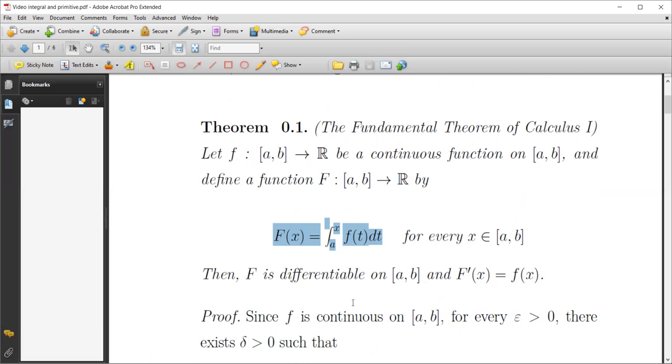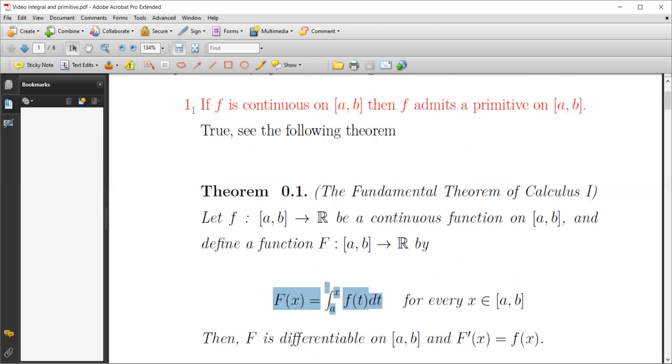So if f is a continuous function on a closed and bounded interval [a, b], automatically f admits a primitive. To deal with this statement, we need to give a proof.